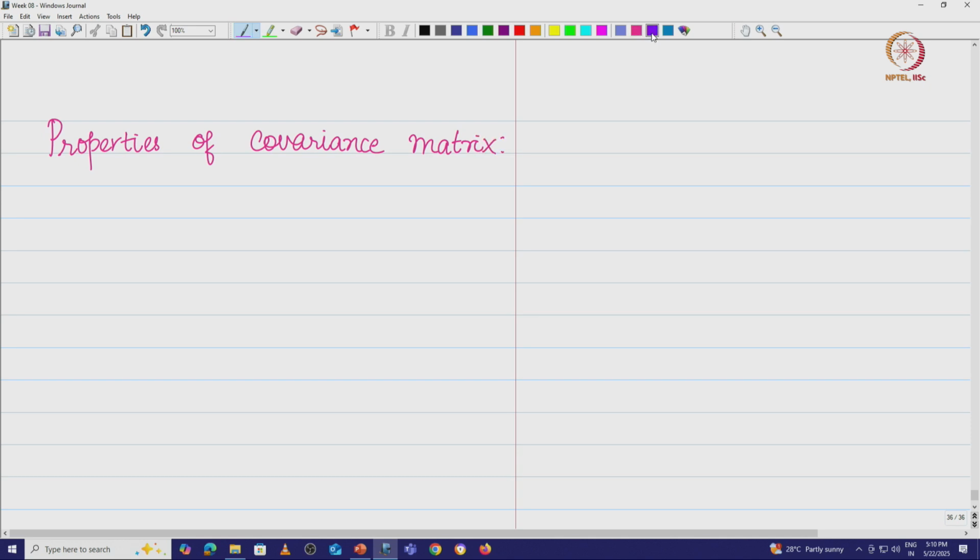The first important property that we have noted was Cx transpose is equal to Cx. That means the covariance matrix is symmetric. How is it so, or why does that happen? Because you know that covariance of x1 comma x2 is the same as covariance of x2 comma x1. So the covariance matrix is symmetric.